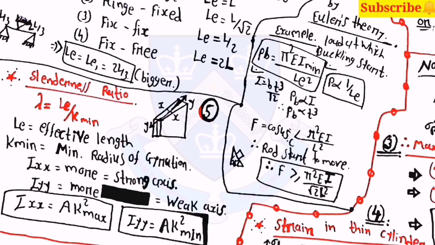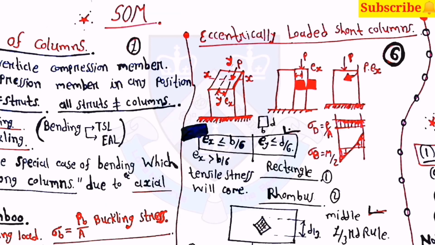Then slenderness ratio, lambda is equal to LE by K min. Here Ixx is equal to A K square of maximum and Iyy is equal to A K square of minimum. Then after the eccentric loaded short columns, first one is for the rectangle, Ex is less than or equal to B by 6 and Ey is less than or equal to D by 6.